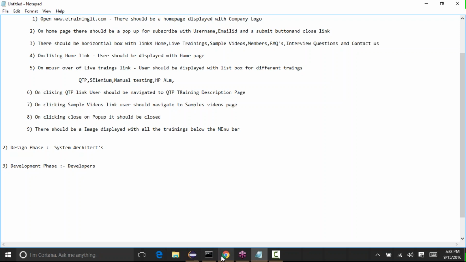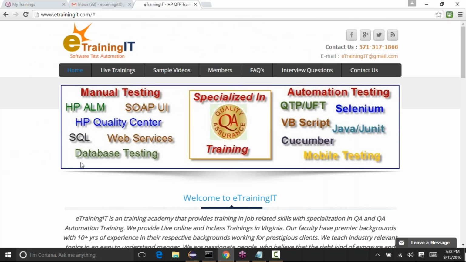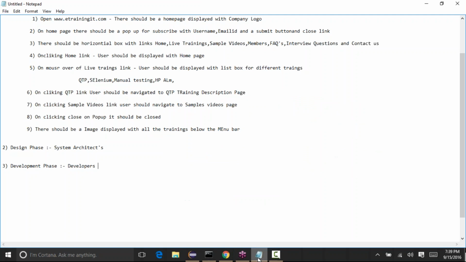To develop that application, like Amazon is one application, there are different languages that the developers can use. For example, Java. Java is a language using which the developers can develop the application. There is Java and .NET, SAP, like that. There are many languages using which the developers can develop. So the architects and the company will decide, based on the requirements they have, which language is good for them.